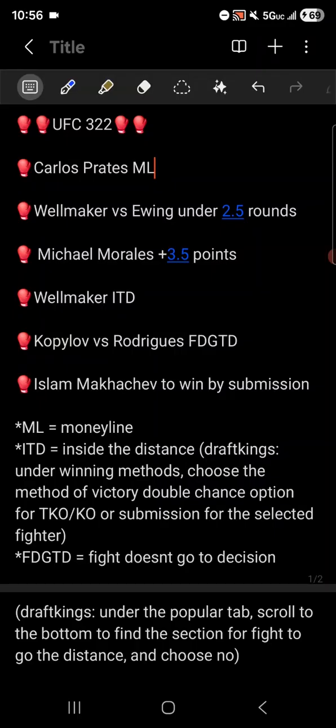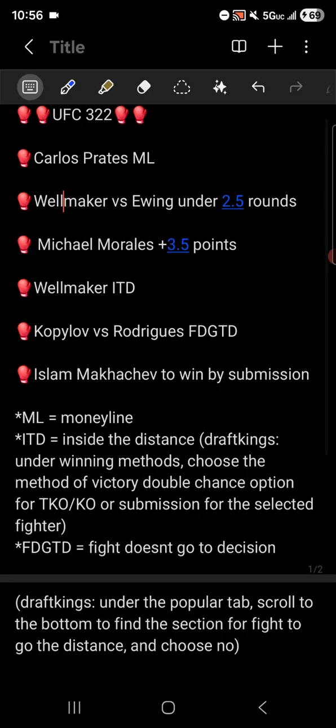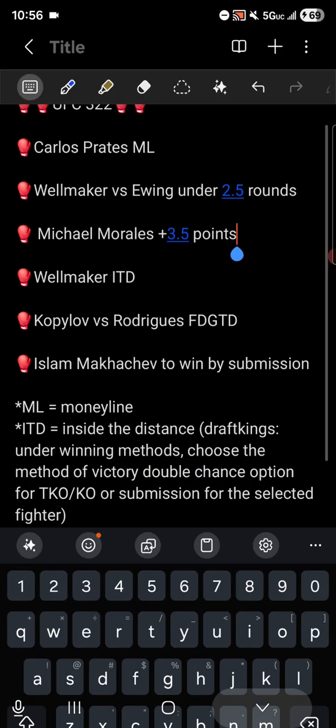And on the flip side, if we had over 2.5 rounds on this bet, then we're saying it's going to make it to the third round and go past that 2 minute and 30 second mark. So let's move on to the next type of bet.